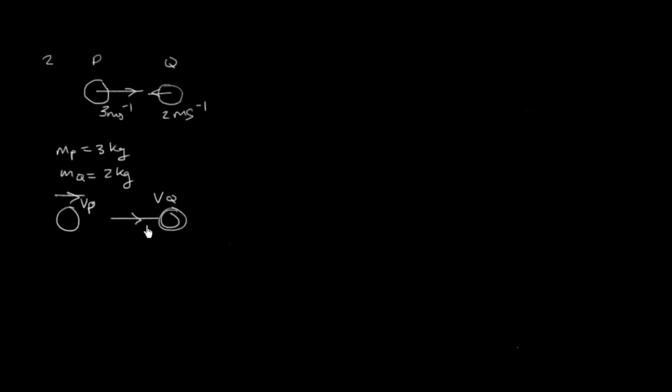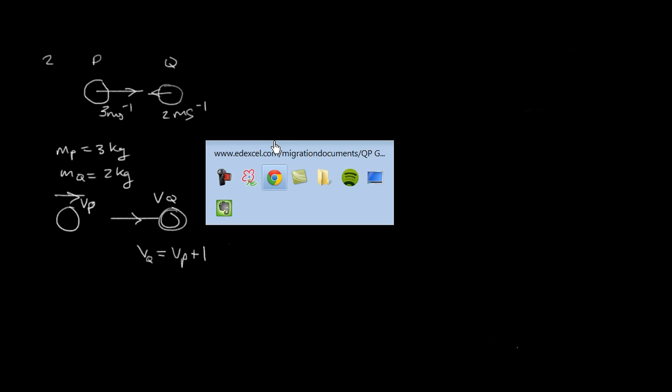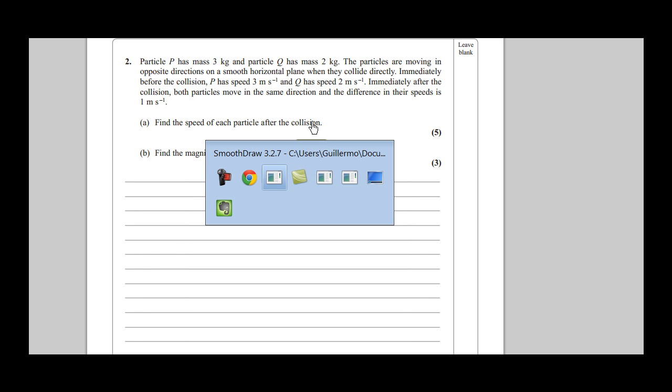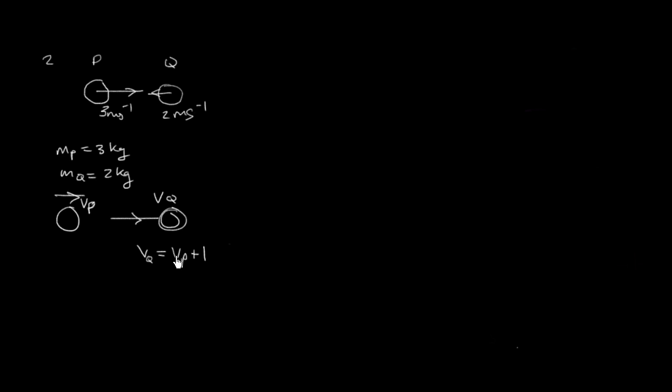Okay, so hopefully you can see that they're not going to go through each other. Then VQ is going to be 1 meter per second faster. So VP plus 1 is going to have to equal VQ. Okay, so we know that relationship. And so let's write down the law of conservation of momentum, which is what's going to allow us to solve this. The question itself is to find the speed of each particle after the collision. This is a big part of the question, a 3 mark question. Find the speed of each particle after. So let's find VP and VQ so that they satisfy the equation.